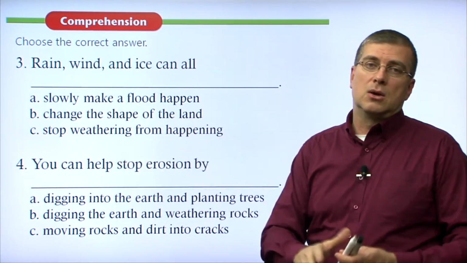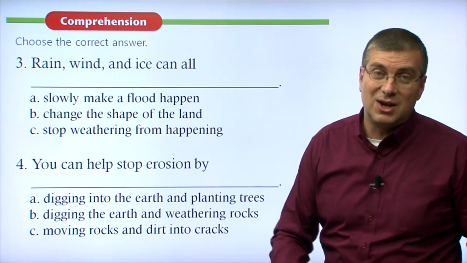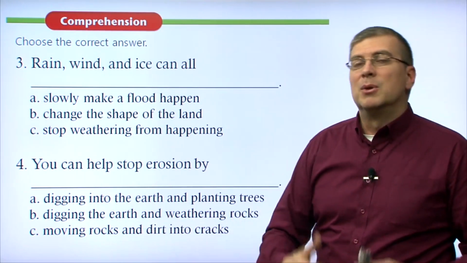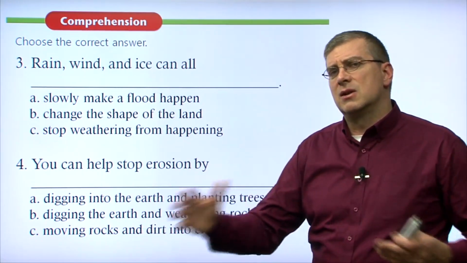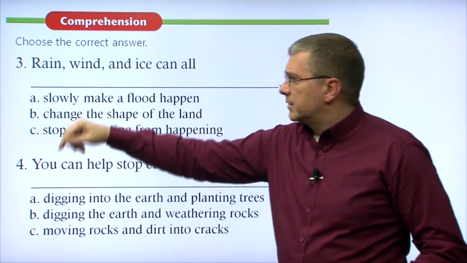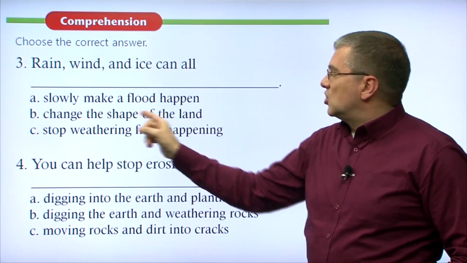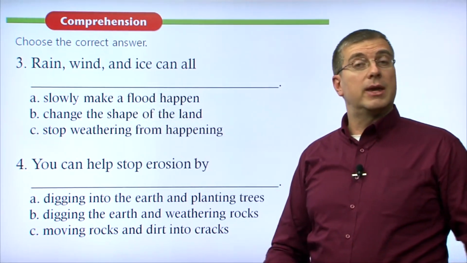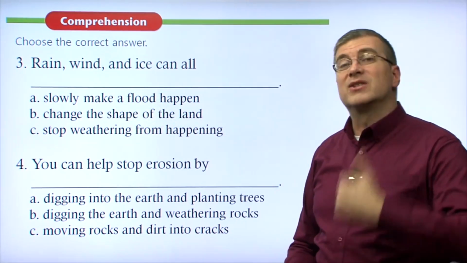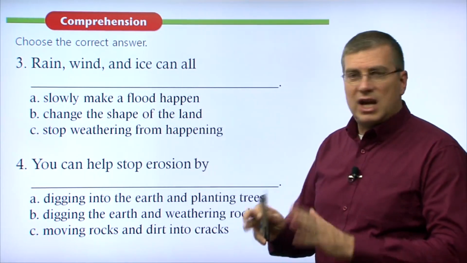They happen, then they go away. Sure, it may seem like a long time if you're in a flood and you have to wait for the waters to go away, but really it's just a short time when we consider the age of the earth. So this is not true. A is not true. B, rain, wind, and ice can change the shape of the land. Sure, we saw that. We saw that from weathering, and we especially saw that with erosion, right? These things can change the shape of the land.